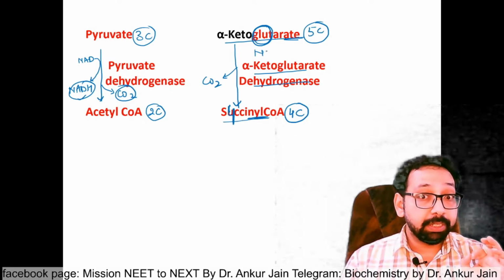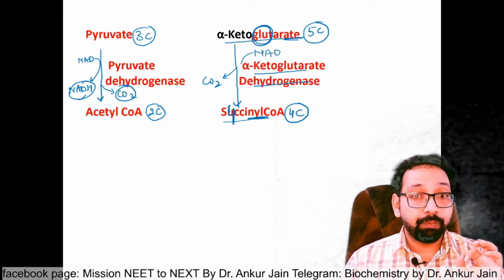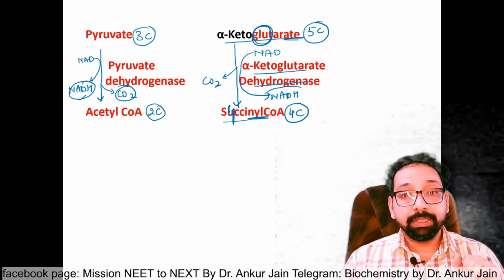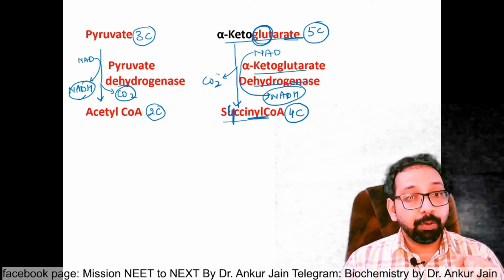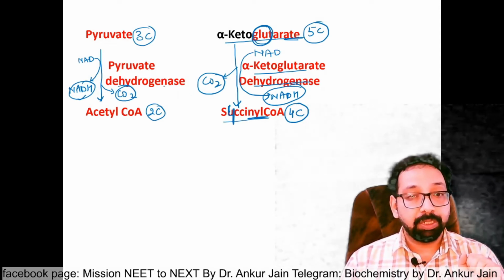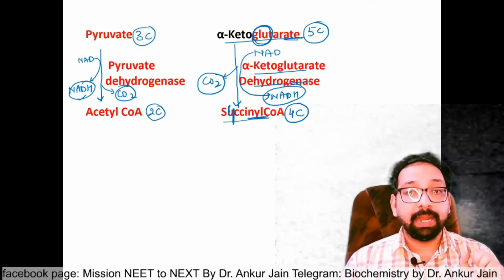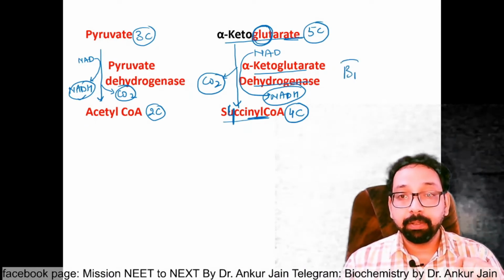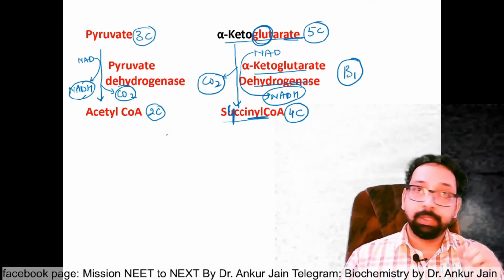And hydrogen is removed, that is taken by NAD to form NADH. Removal of hydrogen is oxidation. Removal of carbon dioxide is decarboxylation. So oxidative decarboxylation. Both of these reactions are examples of oxidative decarboxylation, and the cofactor is vitamin B1. I have already told you.